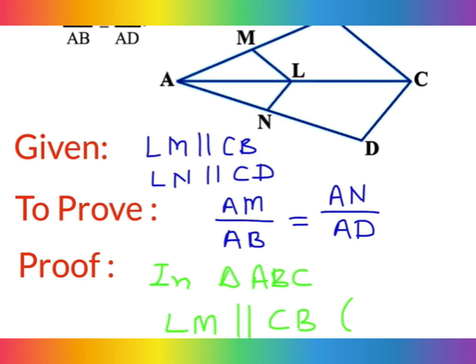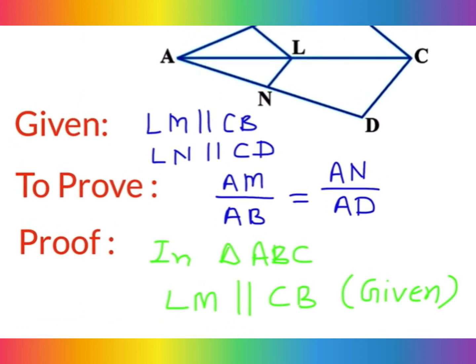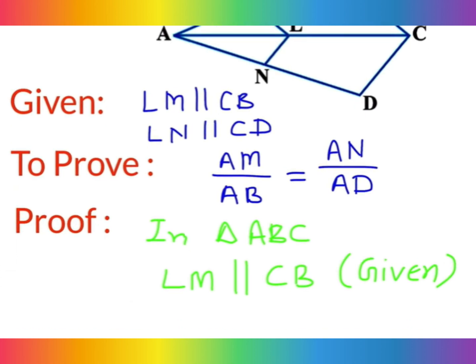This is given. And dear, you know very well, if in a triangle, if one side is BC and any other side is parallel to this one side, then the other two sides divided in the same ratio by the basic proportionality theorem. So you will write here by basic proportionality theorem,